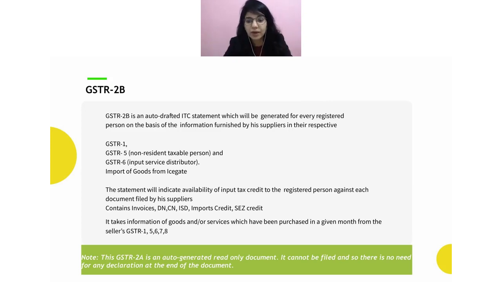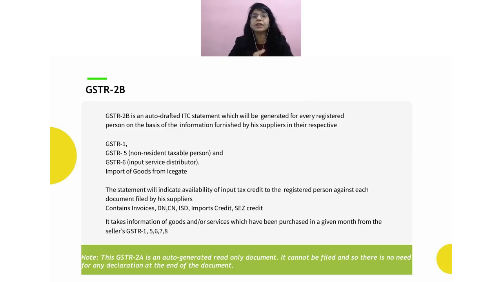I will just repeat this part because this is a little technical. Take the same initial example which I talked about: in the April return period, or let's say an invoice dated April, I filed my return on time. I was a compliant supplier and I filed my return on, let's say, 10th of May.